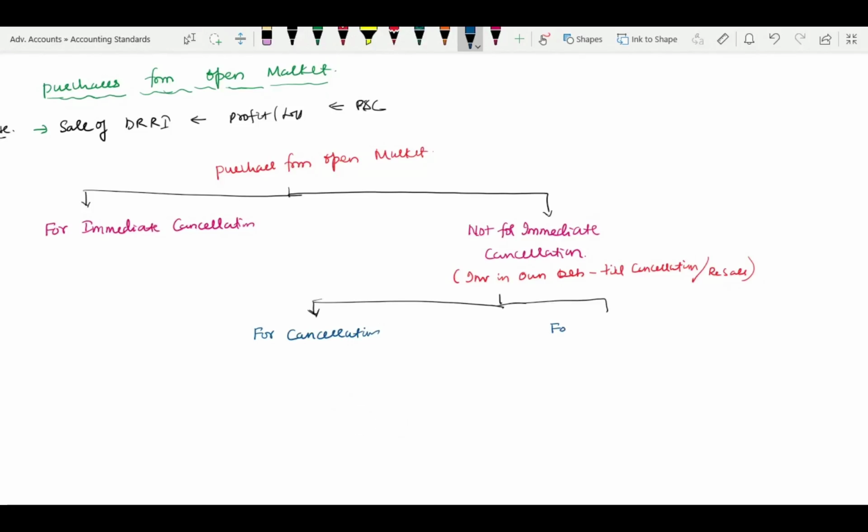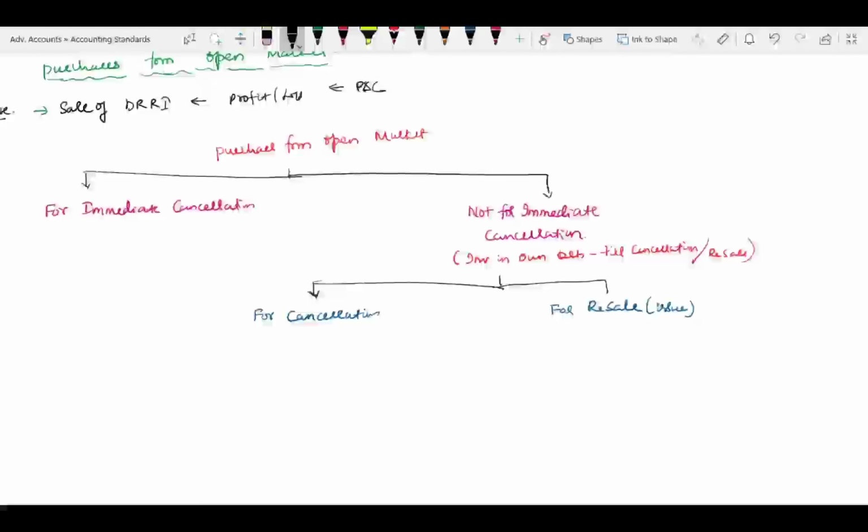This is for resale, that is reissue. For cancellation, that means it will be cancelled either at the end of the year or in due course. This is resale. That means it is not cancelled.